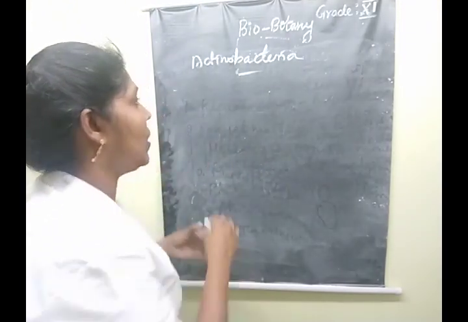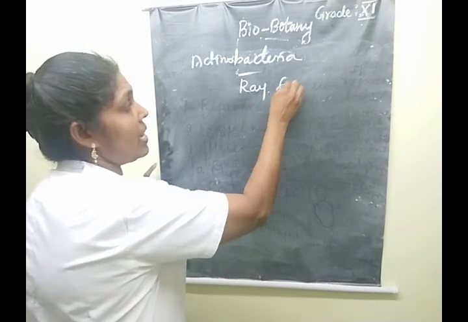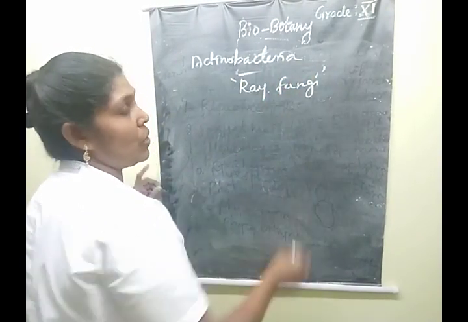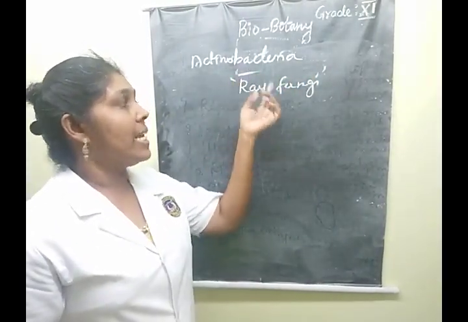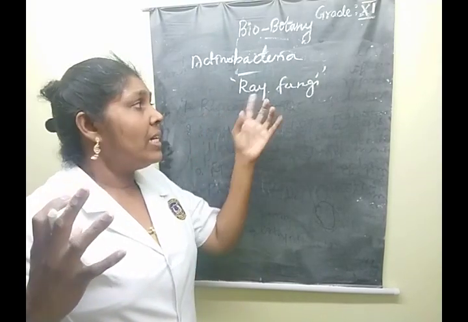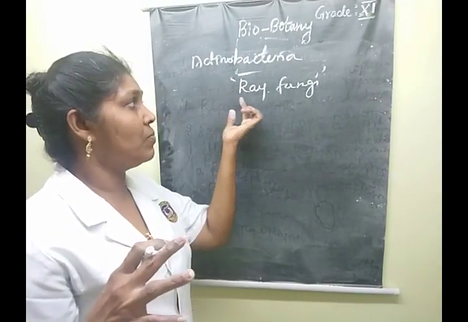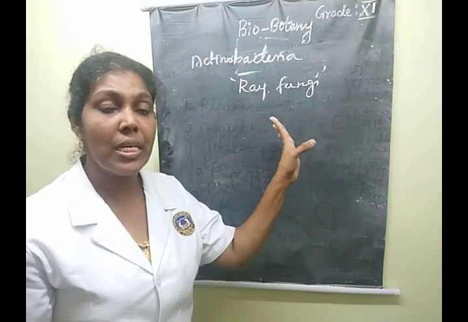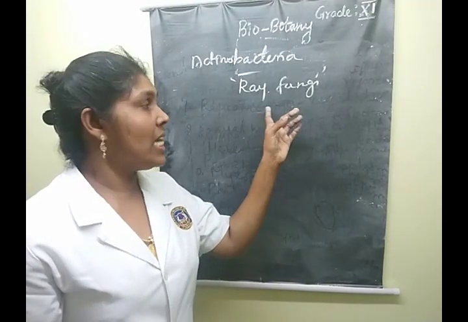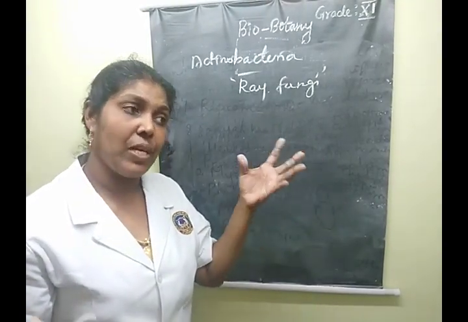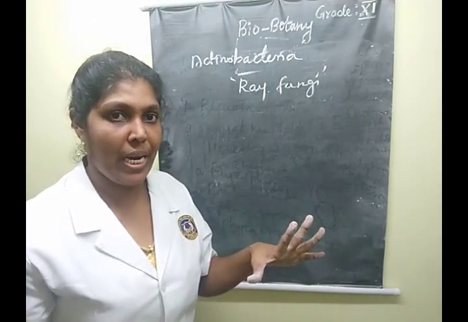The members of this group are also known as cyanobacteria, the blue-green algae. We also call them ray fungi. Why are they called ray fungi? Listen now. This bacterium is just like fungi, with a mycelial-like growth. That's why this bacterium is known as ray fungi. Clear? These are anaerobic or facultative anaerobic microorganisms.